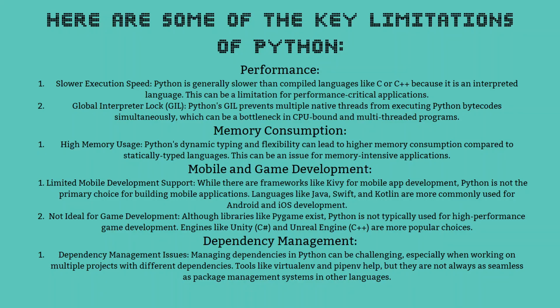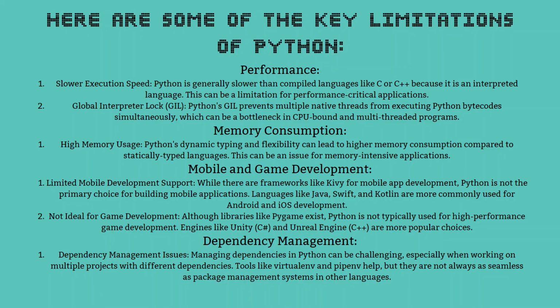Mobile and game development. Limited mobile development support. While there are frameworks like Kivy for mobile app development, Python is not the primary choice for building mobile applications. Languages like Java, Swift, and Kotlin are more commonly used for Android and iOS development. Not ideal for game development. Although libraries like Pygame exist, Python is not typically used for high-performance game development. Engines like Unity, which uses C#, and Unreal Engine, which uses C++, are more popular choices.